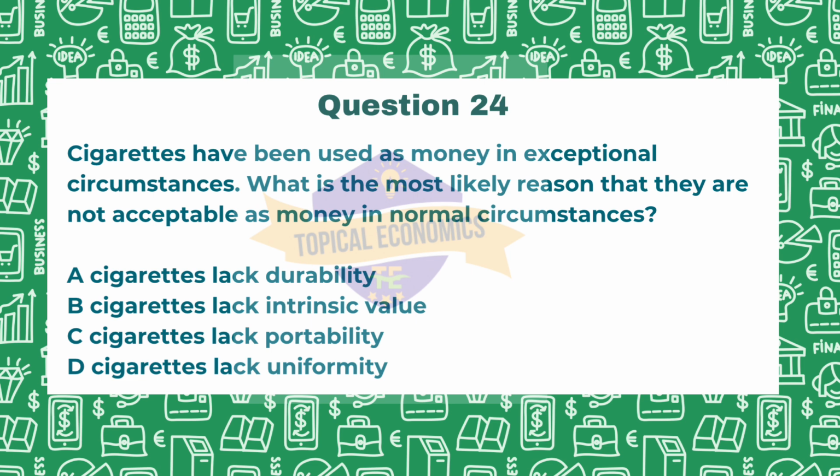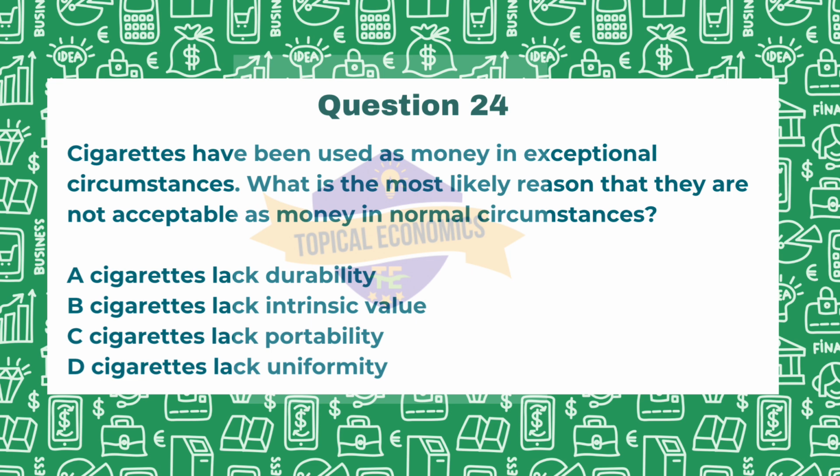Option B, that they lack intrinsic value. Now, while cigarettes may not have intrinsic value in the same way that gold does, it is not the primary reason that they are not used as money. They still hold value in specific contexts. Option C, they lack portability. Now, cigarettes are relatively portable compared to other forms of money. So again, this is not a significant barrier to use them as a currency.